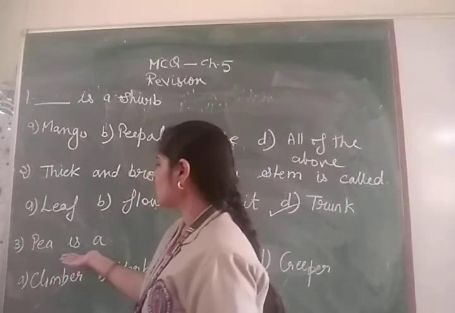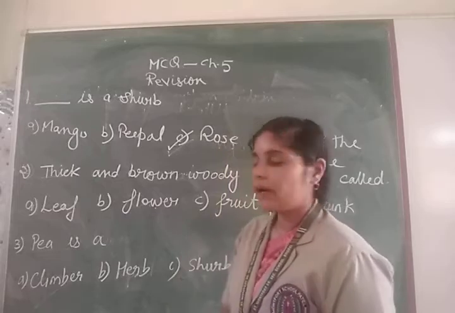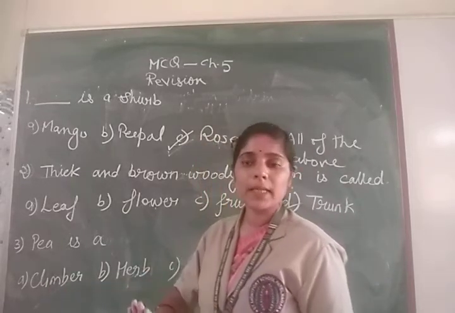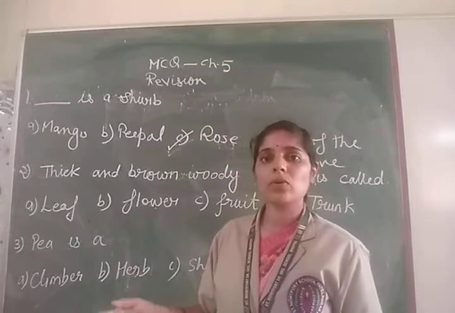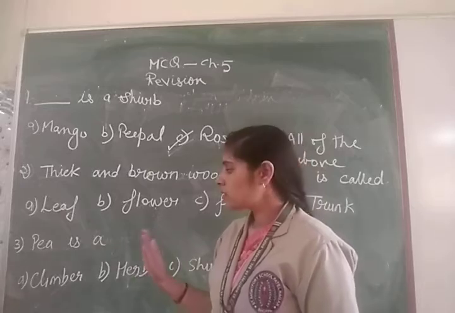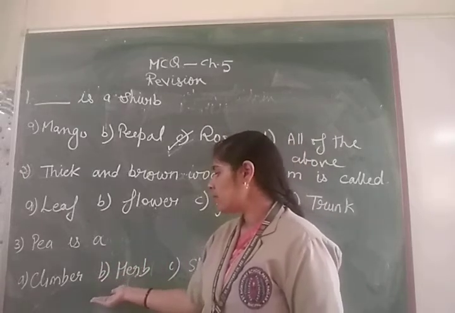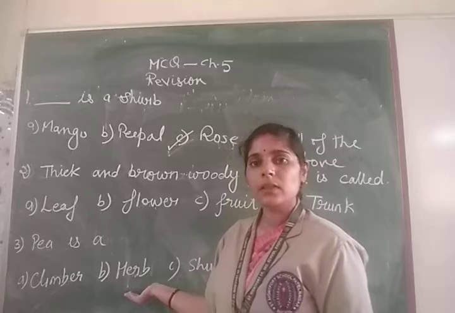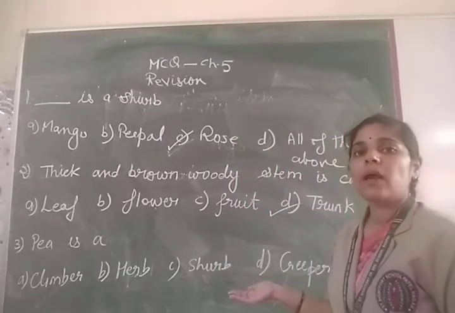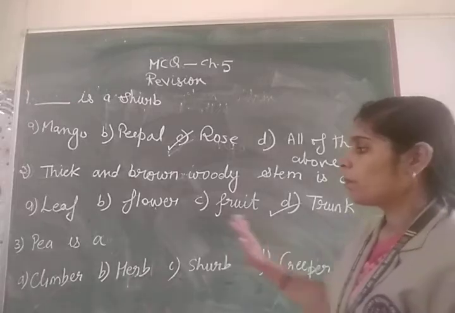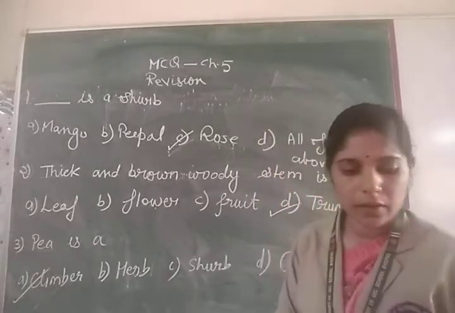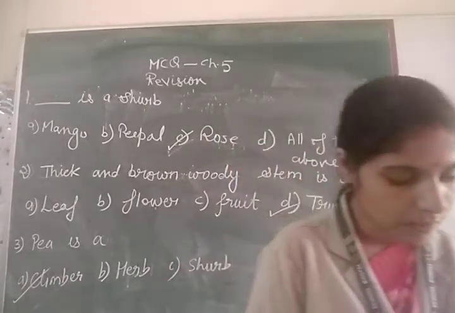Then you have the next statement: pea is a. So what kind of plant is a pea? Is it a climber? Climber means the plant which takes external support of some thing or some plant. Herbs are the small plants, shrubs are small bushy plants, and creepers are the plants which creep along the ground. So pea is a climber, so you will put a tick mark on climber. Now we are attempting some more options.